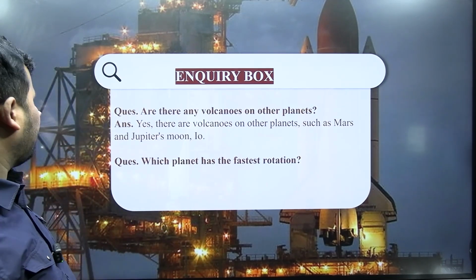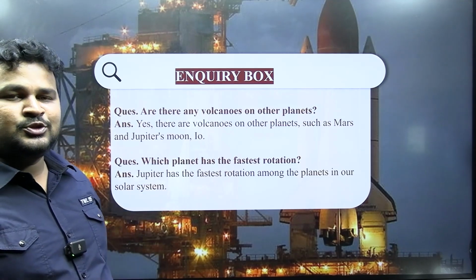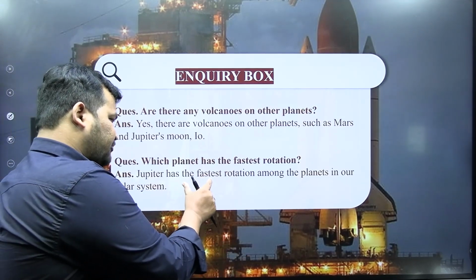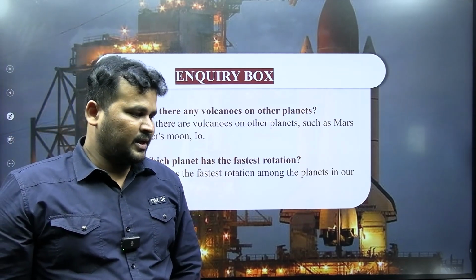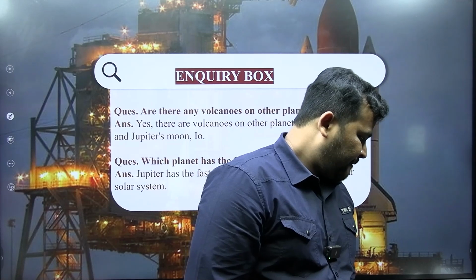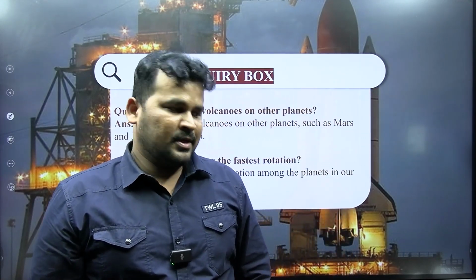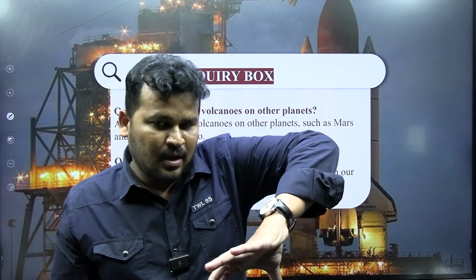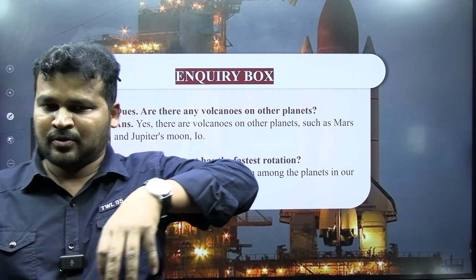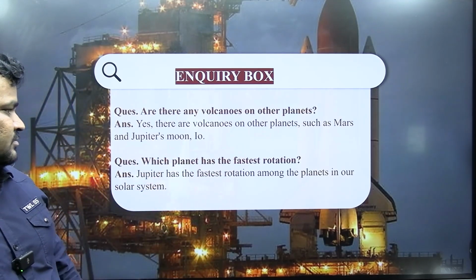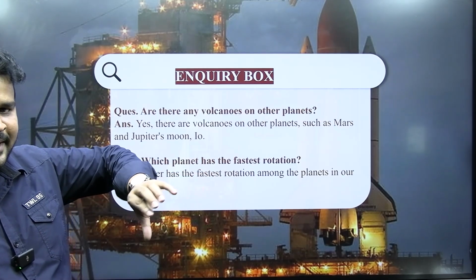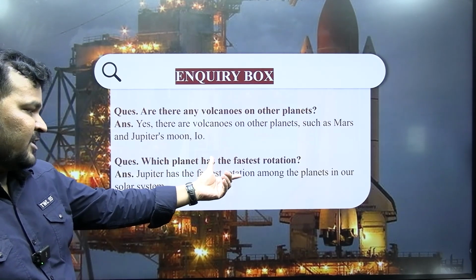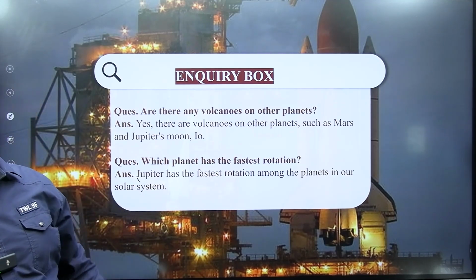Which planet has the fastest rotation? Here the answer is Jupiter. It has the fastest rotation among the planets in our solar system. Jupiter takes 9 hours 56 minutes to rotate around itself. So it is the smallest time, the fastest one. In terms of speed, fastest rotation, Jupiter.